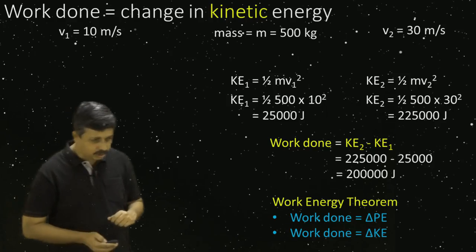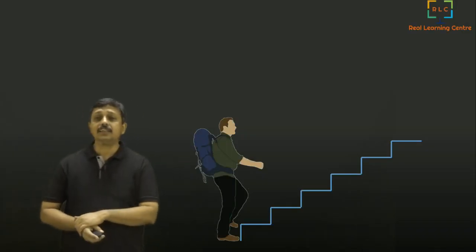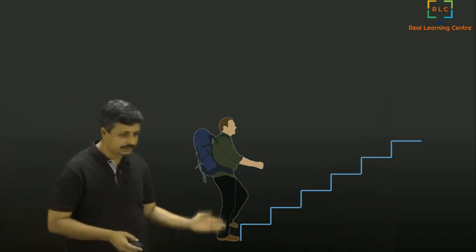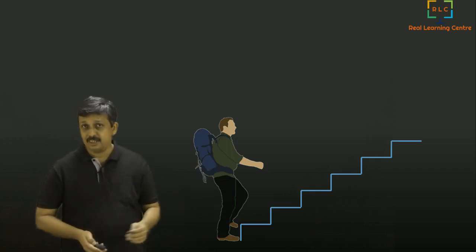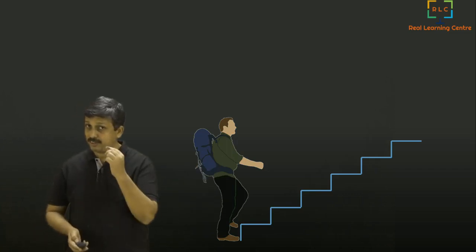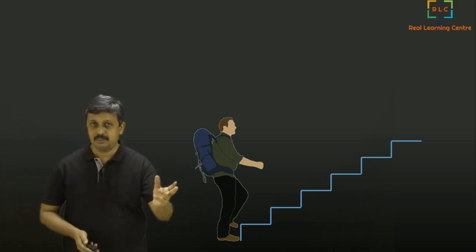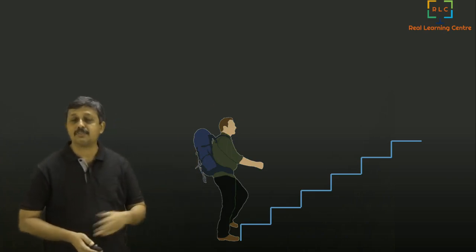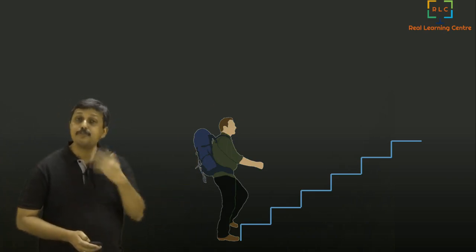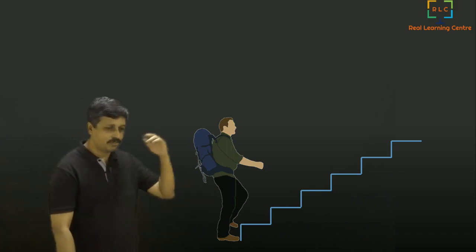Now, let's look at one last thing, where let us say this person is carrying his bag and he is going to go up the stairs. So he is going to be doing some work. You know why? Because he is carrying the bag and going up. Against the gravitational pull he is going up, and the bag has certain mass. So he will be doing some work. So let's now look at how much work he does.